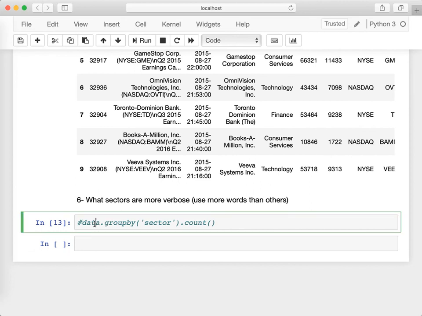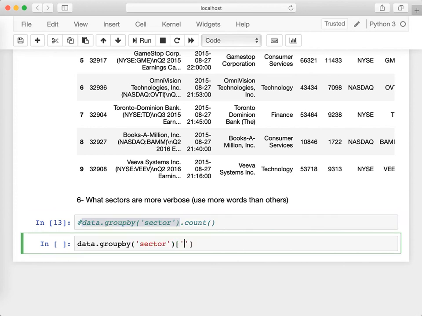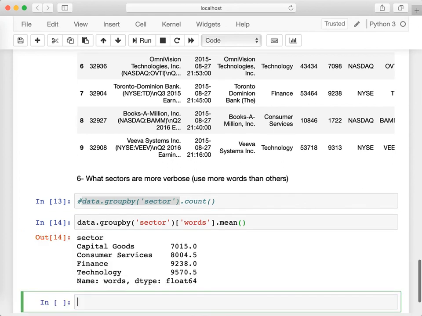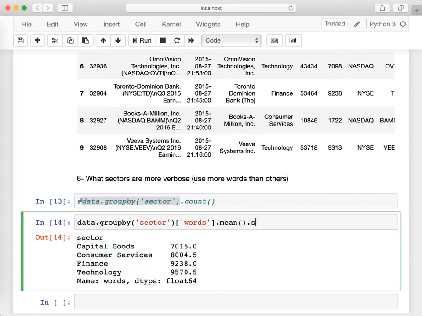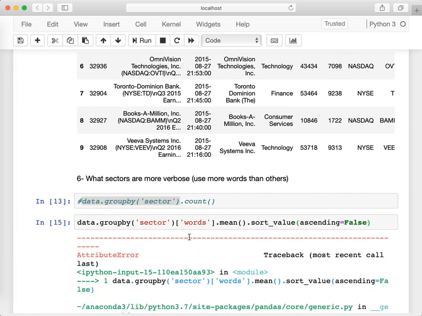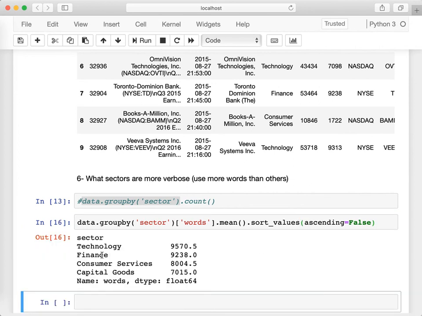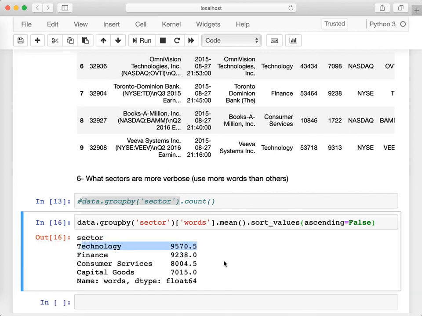Okay, now this question is asking us for sectors that are more verbose, meaning use more words than others. So what we want to do, we want to group by sector and pull the words, because we want to aggregate and do the average number of words per sector. Okay, so that's what we get here. And obviously you can see that technology is the most verbose, followed by finance, followed by consumer services and capital good. What I'm going to do with this series is just simply sort it by values. And I'm going to make ascending false here. So we get sort values ascending false. We get it sorted by the average number of words in each sector.